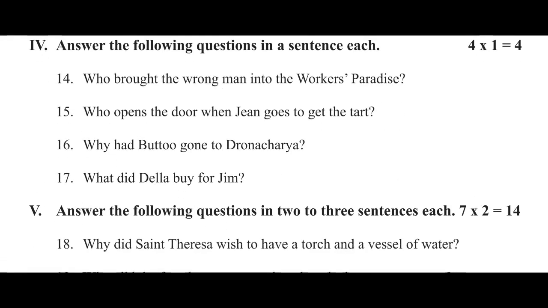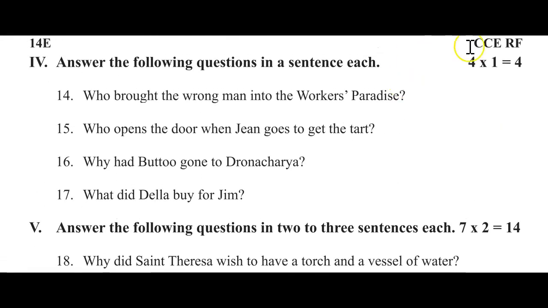Next, fourth main, answer the following questions in a sentence each. Each question carries 1 mark, total 4 questions, 4 marks. Question number 14, who brought the wrong man into the workers' paradise? 15, who opens the door when Jean goes to get the tart? 16, why had Buttu gone to Dronacharya? 17, what did Della buy for Jim?